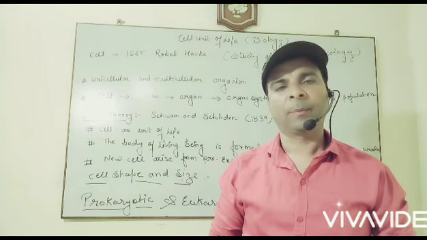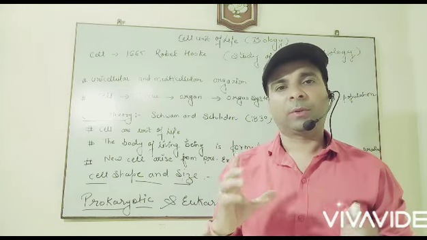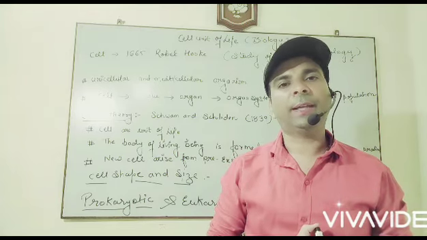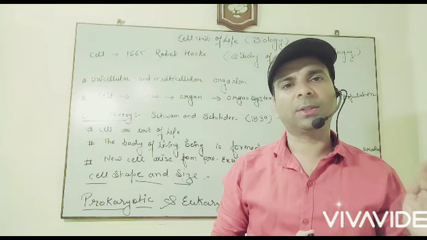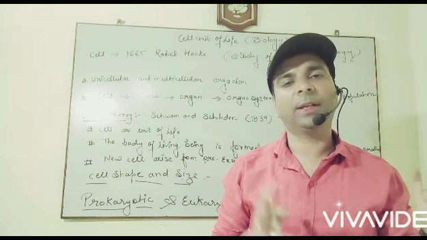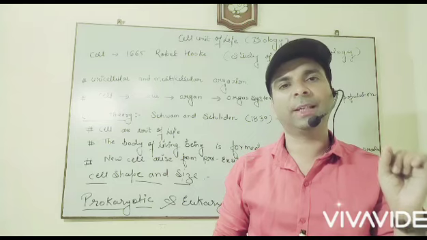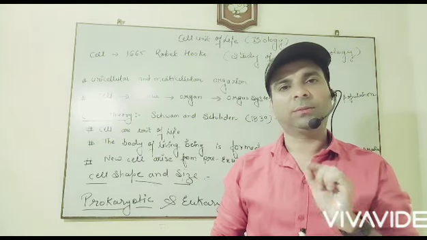as the cell. Okay, if we see unicellular organisms like amoeba and paramecium, they consist of only a single cell. What is uni? Uni refers to single. Cellular means cell.